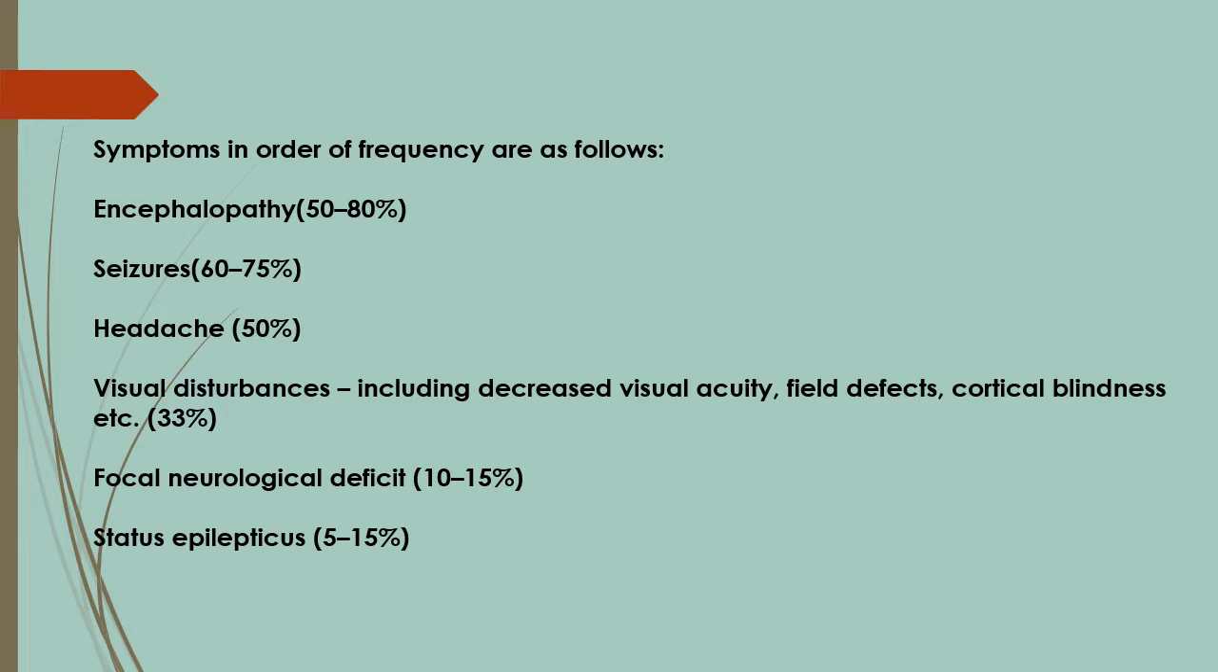Symptoms in order of frequency are as follows: encephalopathy in 50 to 80%, seizures in 60 to 75%, headache in 50%, visual disturbances which include decreased visual acuity, field defects and cortical blindness in 33%, focal neurological deficits in 10 to 15%, and status epilepticus in 5 to 15%.